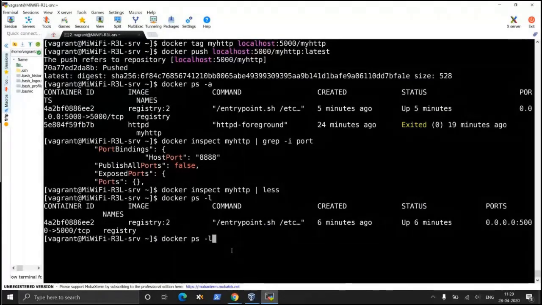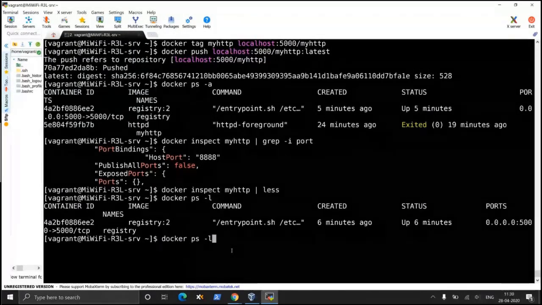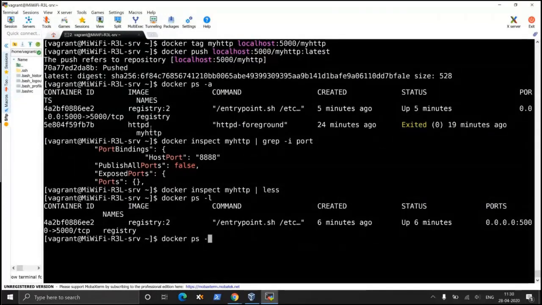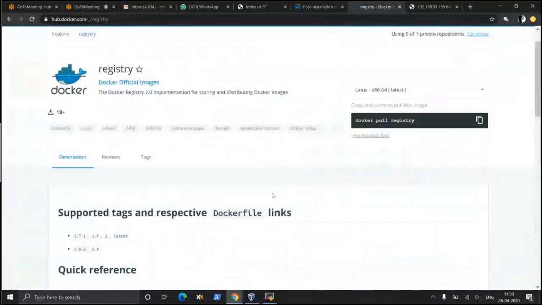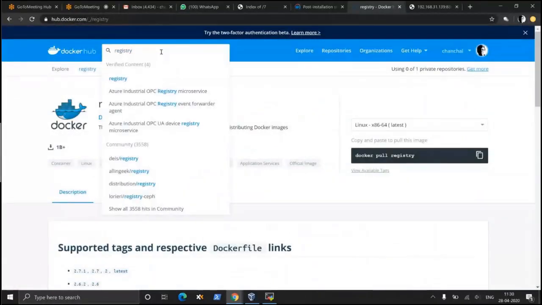But if it is not running, in that case, what is happening? In our case, my HTTP is not running. Docker ps -l will not show it because my HTTP is not running. Later on, we are going to do a Dockerfile. In a Dockerfile, you define on which port it is going to listen. In fact, tomorrow we are going to start a session on Dockerfile.